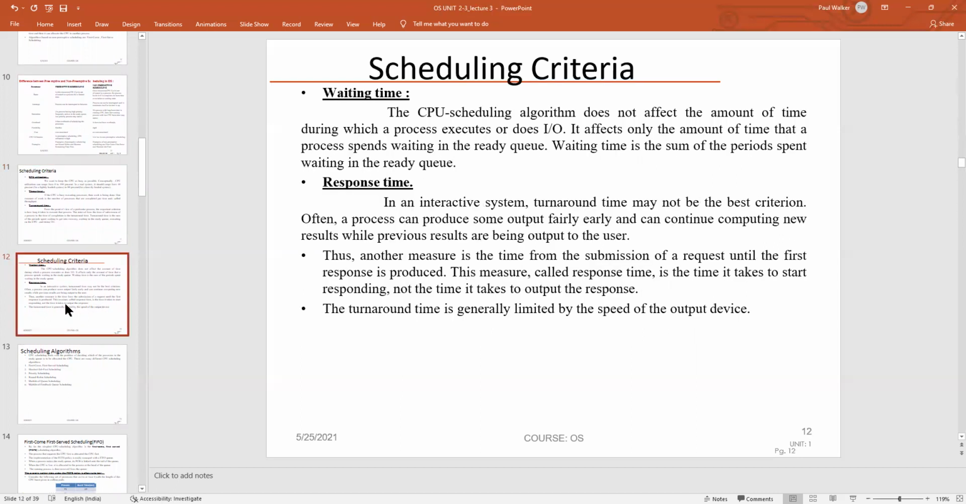Moving to the next criterion, waiting time. The CPU scheduling algorithm does not affect the amount of time during which a process executes or does input-output. It affects only the amount of time that a process spends waiting in the ready queue. The waiting time is the sum of the periods spent waiting in the ready queue. Response time matters because turnaround time may not be the best criterion. It is measured from the submission of a request until the first response is produced. This is called the response time.